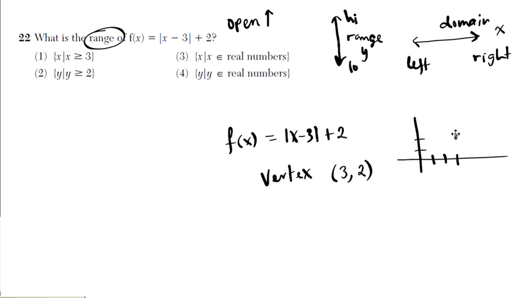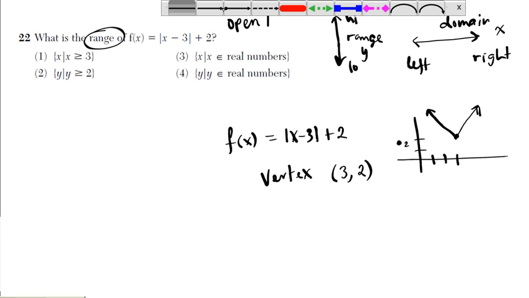Since it opens up, absolute value is like a V graph, right? So it's going to open up something like this. The question is asking us for the range. So how low do you think this graph goes? It goes as low as 2, right? Including the 2. And then how high does it go? It goes to infinity, all right?